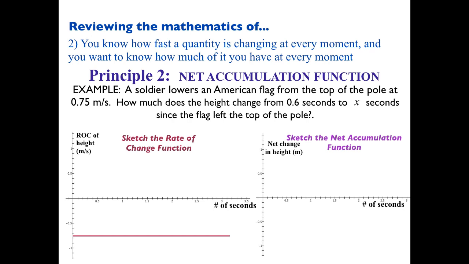Now, forgetting about the formula that we came up with, just based on the situation. So don't try to graph the formula, but think about what this net accumulation function will look like. At 0.6 seconds, what's the net accumulation of height since 0.6 seconds? 0. And then what happens to the accumulation of height? Goes down, right? So imagine it's going to start at 0.6 seconds, it's going to be 0, and it's going to head down from there, right? Does that make sense? So that is our net accumulation function, the one that we wrote, negative 0.75 times x minus 0.6. Does that graph make sense?